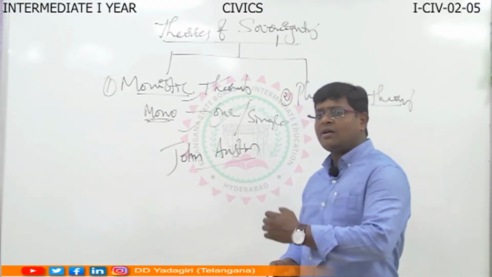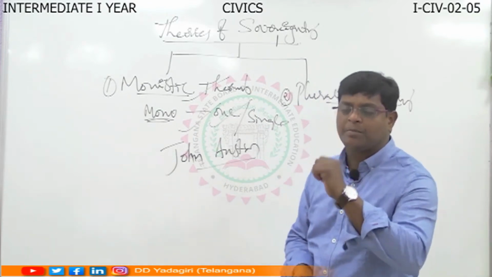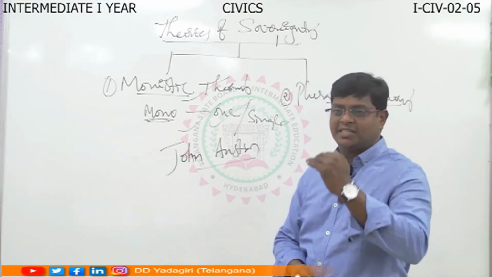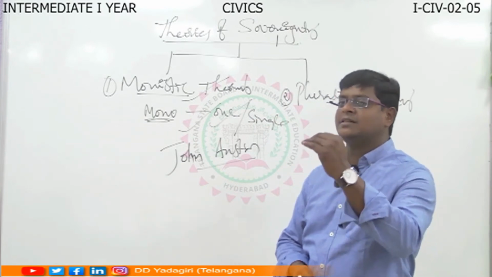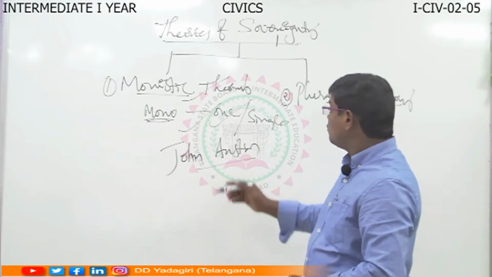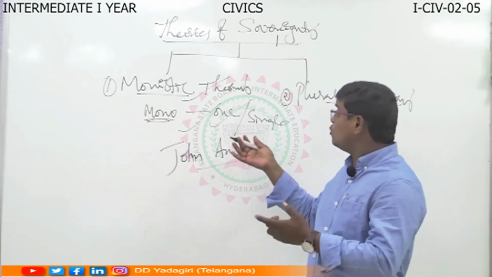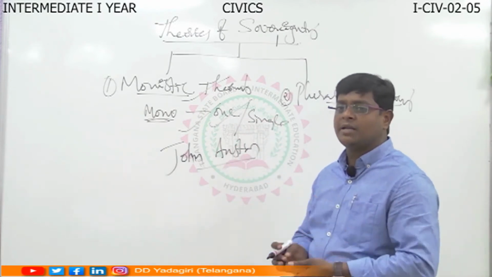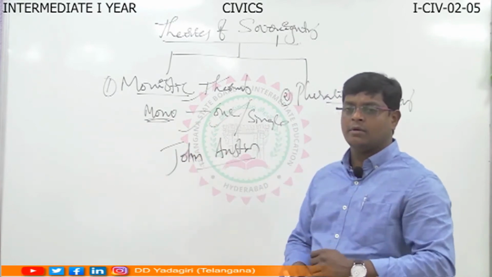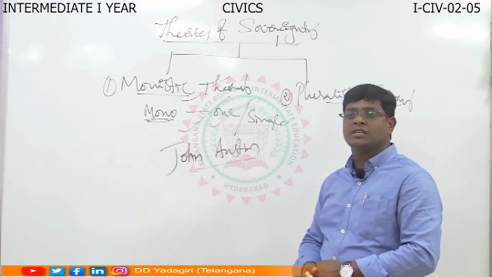In this, one person or group enjoys the sovereignty power. So there was a lot of criticism. If the power is vested with one person, then automatically the person becomes a dictator. The person cannot listen to the will and wish of the remaining people. What the person said is final. The sovereign, that means the person, the command of the sovereign is the law. Nobody can break the law. That is the nature of the monistic theory.